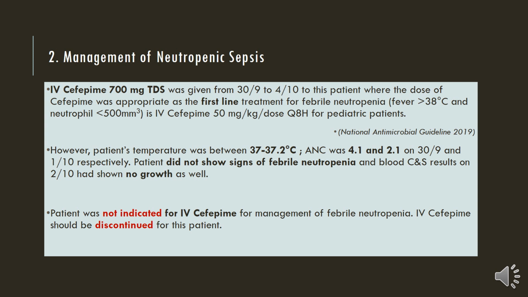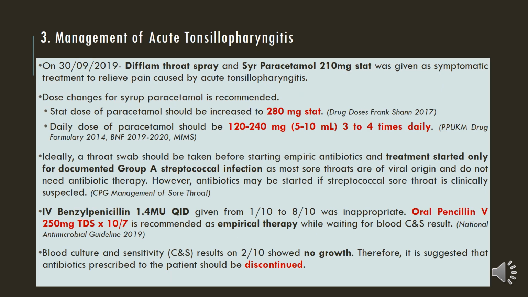IV cefepime 700 mg TDS was given for febrile neutropenia, but patient's temperature, ANC, and blood CNS result were all normal. He is not indicated for IV cefepime and it should be discontinued. For the management of acute tonsillopharyngitis not caused by bacterial infection, symptomatic treatments such as Difflam throat spraying and paracetamol would be the best management to relieve the pain. However, we would like to recommend to increase the dose of paracetamol up to 280 mg stat as recommended by